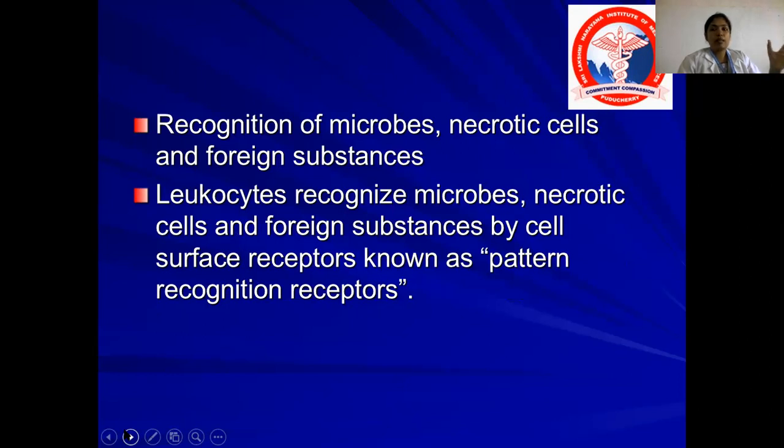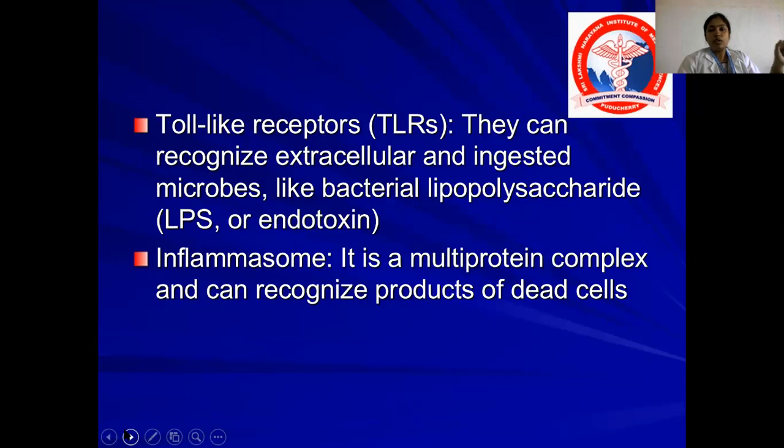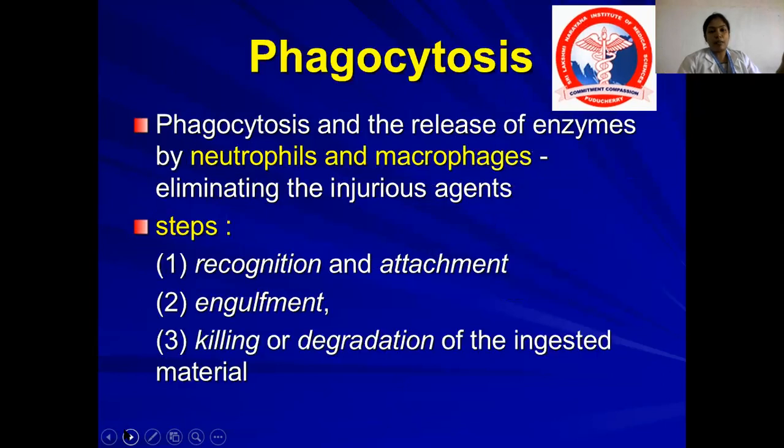So the microorganisms are identified by the WBCs by these receptors. After recognition, it has to phagocytose these microorganisms. What is phagocytosis? In simpler terms, phagocytosis is nothing but eating up the microorganisms and killing them.